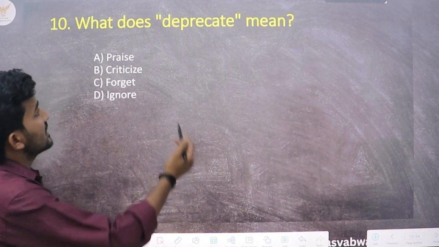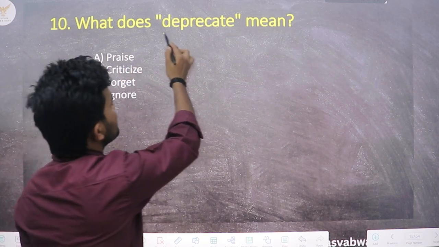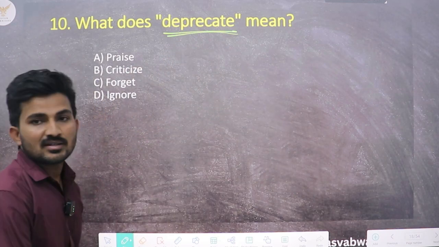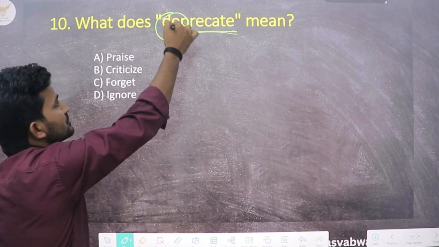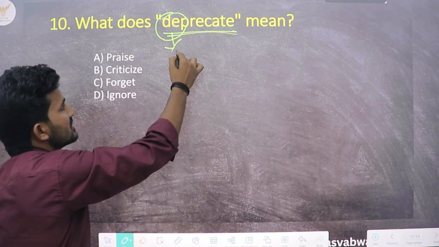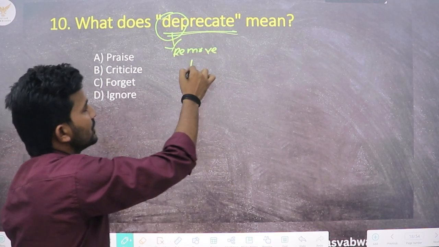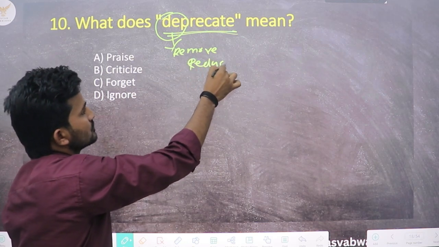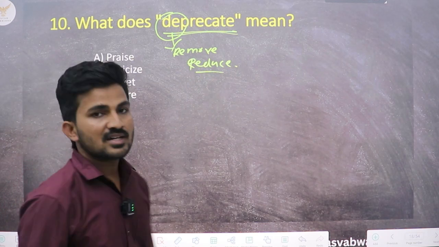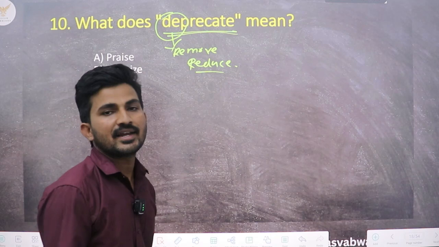The question says, what does deprecate mean? So deprecate has a prefix de, which means to remove or to reduce. So we can see that it makes the word somewhat negative.